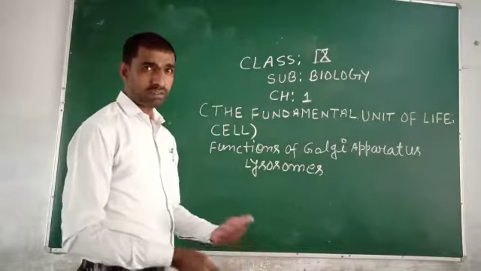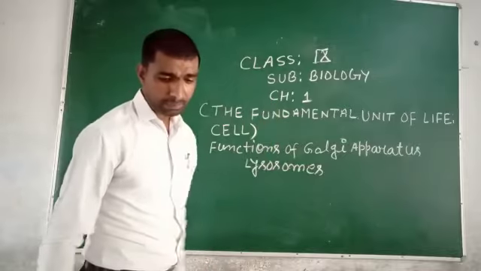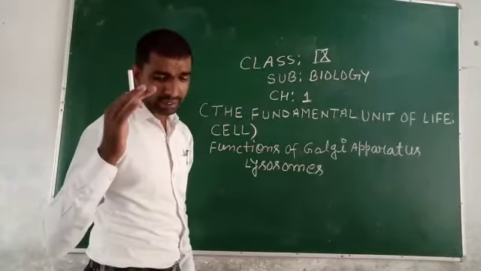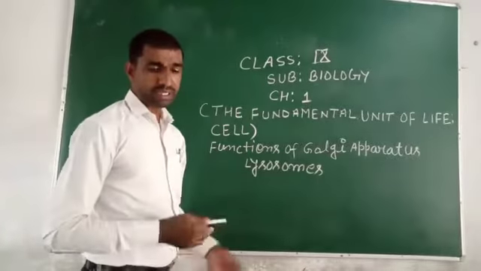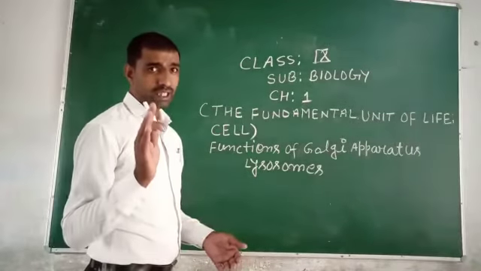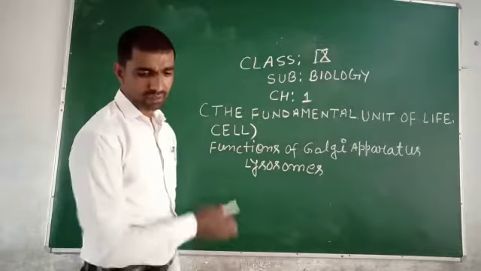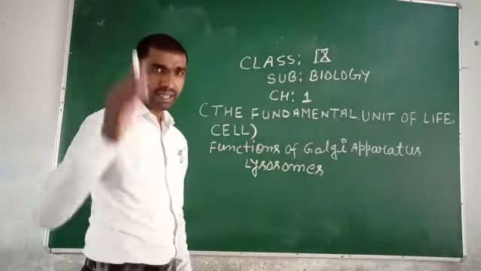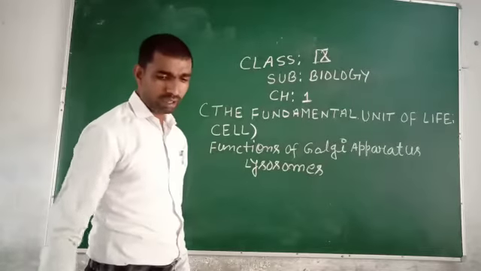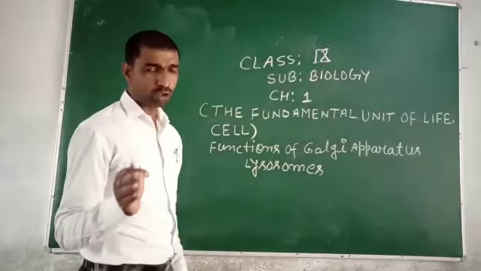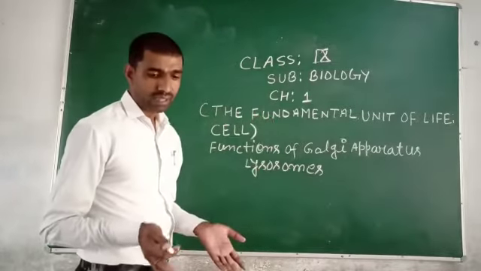That means it helps in the formation of cell plate, cell wall, plasma membrane and lysosome during cell division.